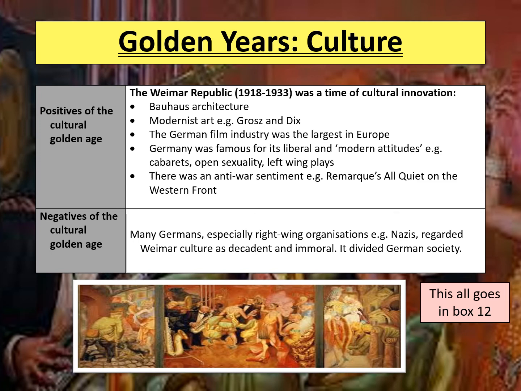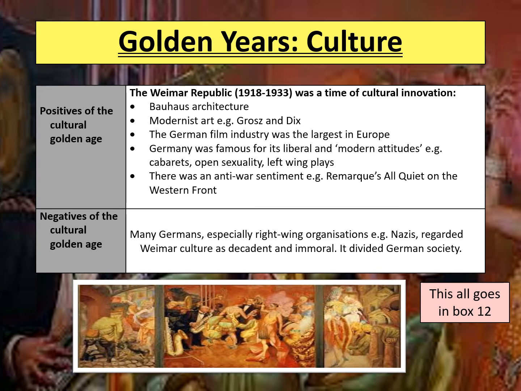And the bullet points here just demonstrate the reasons why Weimar is seen as a time of cultural innovation. So the first bit is about developing architecture. So we've got the Bauhaus architecture that's particularly quite prominent in the Weimar period. And this is where architecture just completely changes and we begin to see more functional, I suppose, practical forms of architecture as opposed to more decorative.